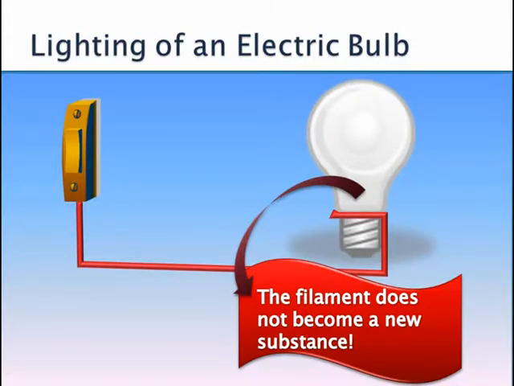It's made up of a substance called tungsten, and tungsten remains tungsten whether you light the bulb or whether you don't light the bulb. Understood? So in a physical change, some change is occurring, but the substance does not change into a completely new substance. It remains the same.